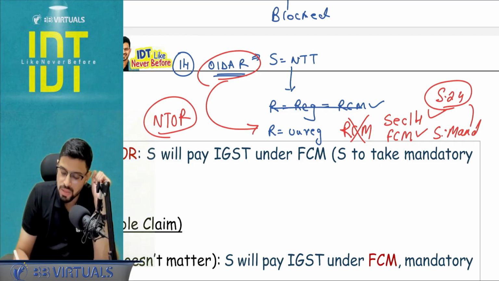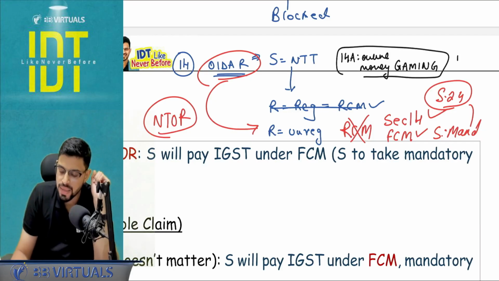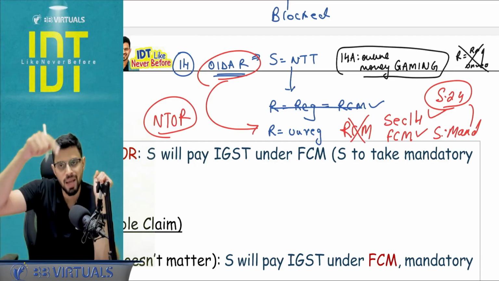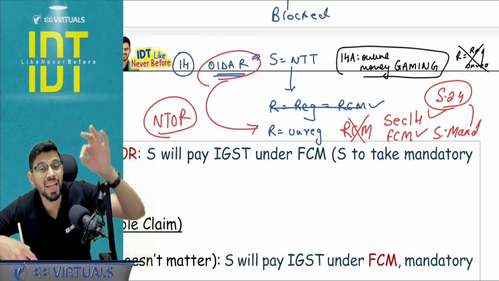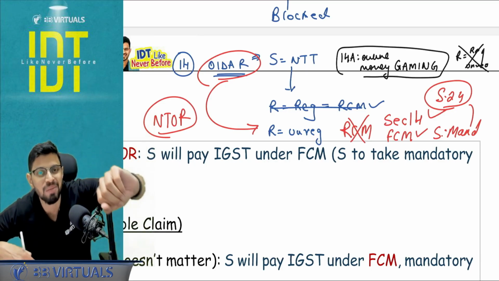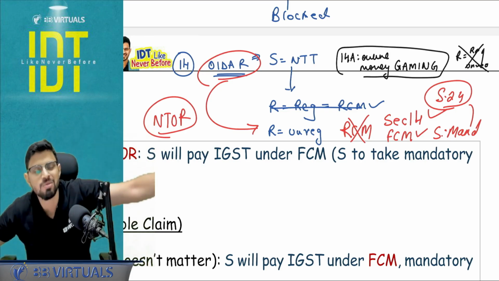But when I compare this with section 14A that deals with online money gaming, here the recipient may be registered or he may be unregistered. We don't care. If the supplier is outside India providing online money gaming, which is technically goods because it is an actionable claim, there forward charge mechanism is going to apply.